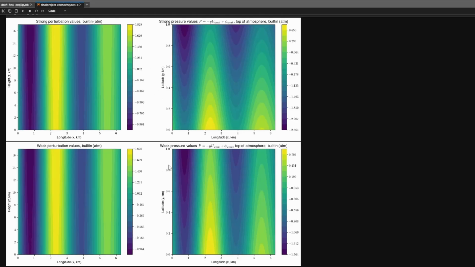Now looking at the strong pressure and the weak pressure values at the top of the atmosphere, we can see that both are very wavy, with the strong pressure being similar to that of the weak wind of the previous methods. However, if we compare both, we can see that the weak pressure still has a higher amplitude compared to that of the strong pressure. These values are still penetrating deeper compared to the strong pressure value. Again, these are similar findings to what we see in the other figures. It is not, of course, the same magnitude, but it still further shows a congruent finding to that of the paper and, of course, the rest of the methods.